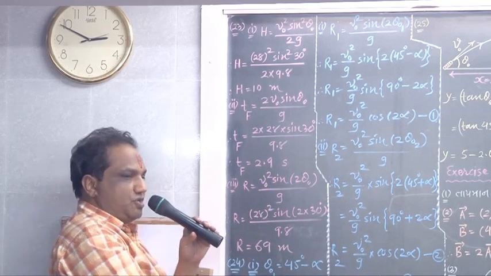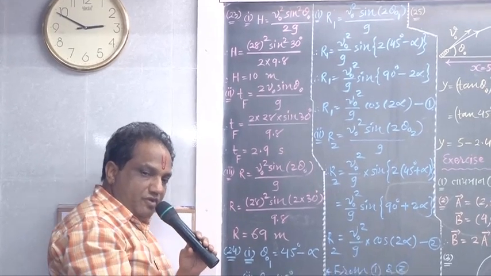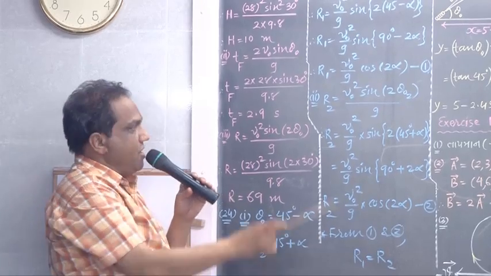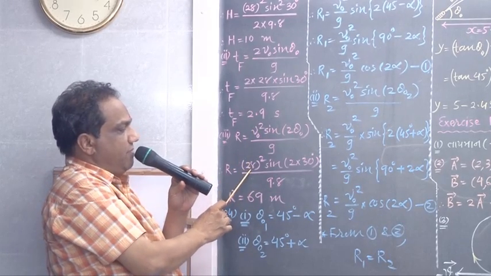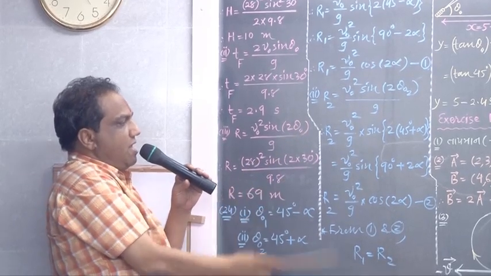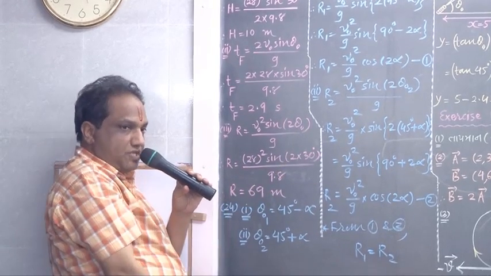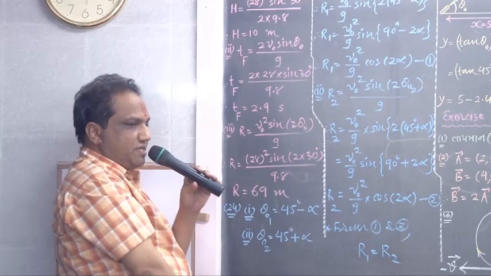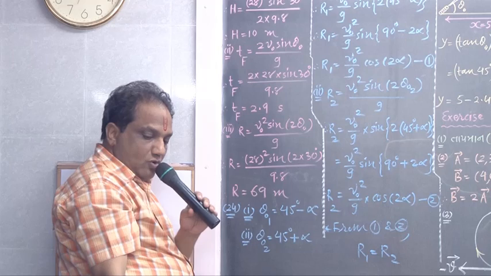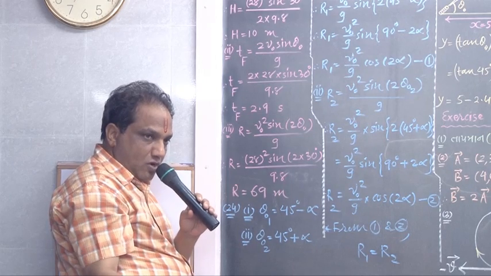What about range? The formula of range is V0 square sin 2 theta 0 upon g. What is V0? 28 meter per second. Angle of projection 30 degree. 30 degree into 2 is 60 degree. Sine of 60 degree is root 3 by 2, where root 3 value is 1.732, upon 2.